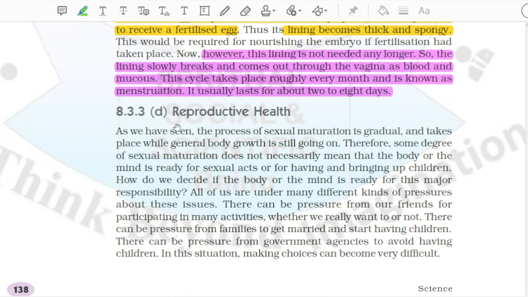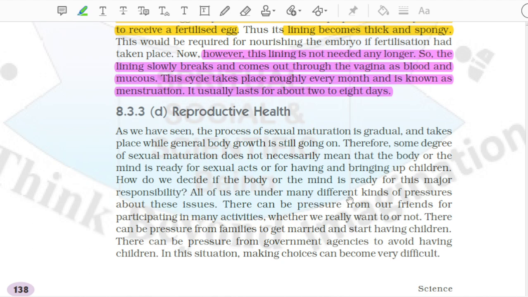8.3.3 D. Reproductive health. As we have seen, the process of sexual maturation is gradual, and takes place while general body growth is still going on. Therefore, some degree of sexual maturation does not necessarily mean that the body or the mind is ready for sexual acts or for having and bringing up children. How do we decide if the body or the mind is ready for this major responsibility?